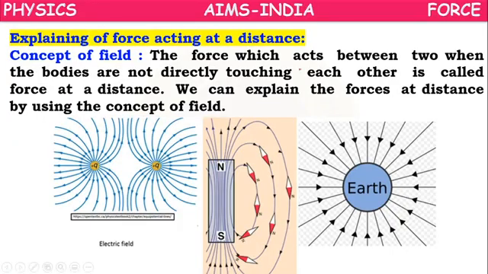In our previous videos, we learnt about contact forces and forces at a distance.